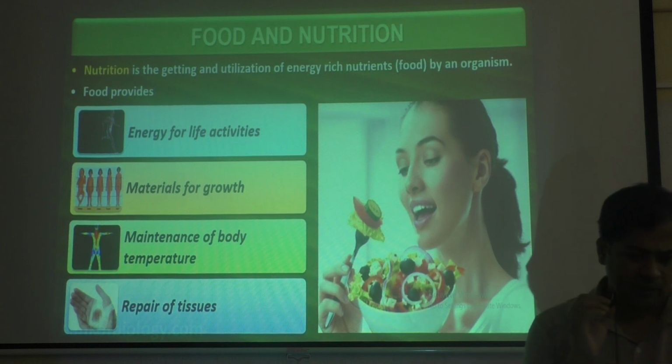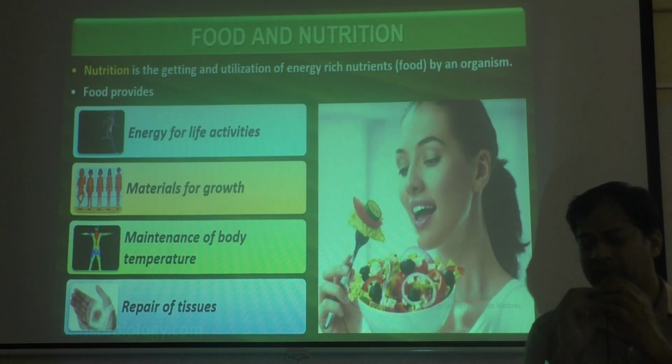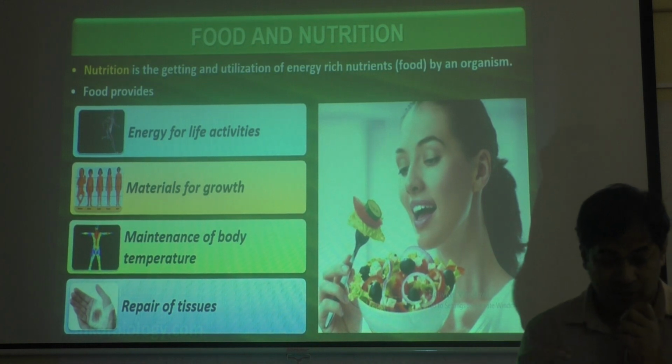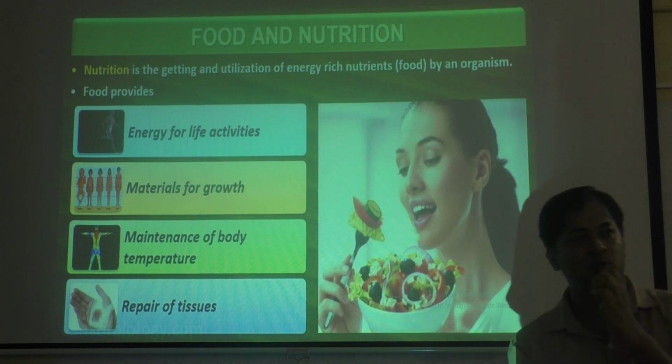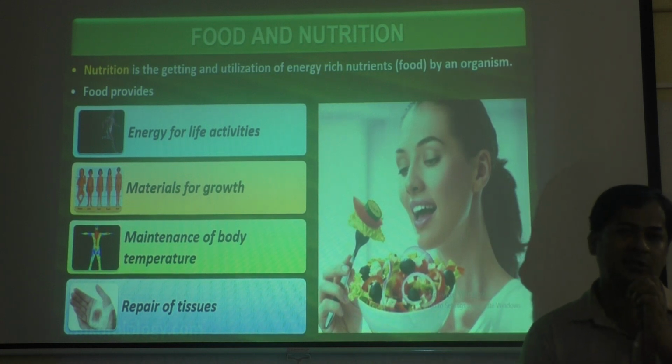So maintenance of body temperature, that is, we maintain a constant body temperature, exactly 37 degrees Celsius, throughout life. That also requires energy.